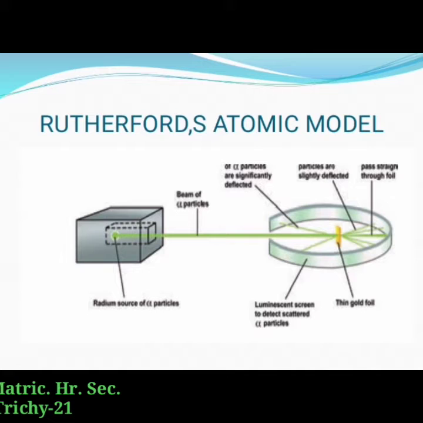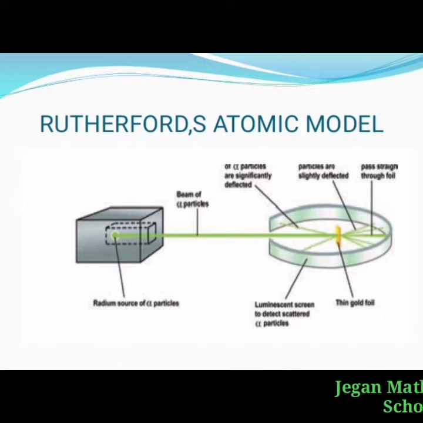In 1911, Lord Rutherford, a scientist from New Zealand, performed his famous experiment of bombarding a thin gold foil with very small positively charged particles called alpha particles. He selected a gold foil because he wanted as thin a layer as possible, and gold is the most malleable metal.